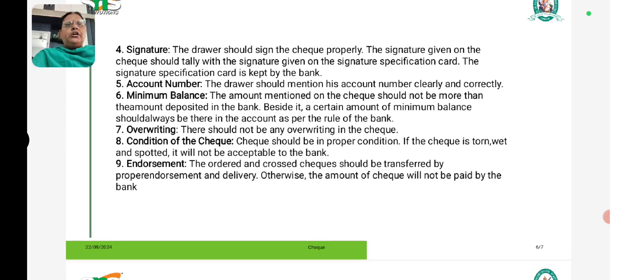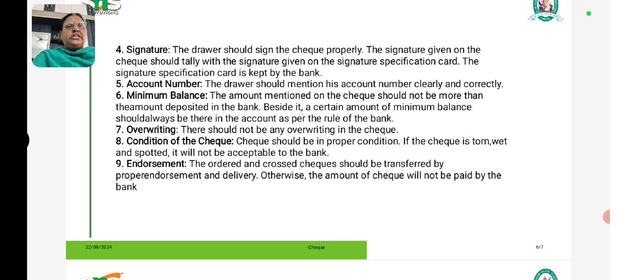Account number. The drawer should mention his account number clearly and correctly. Minimum balance. The minimum balance should be maintained by the drawer in the bank. Besides the check amount, a certain minimum balance should always be maintained as per the rule of the bank. Overwriting. There should not be any overwriting in the check. If there is any overwriting, the bank will reject the check.